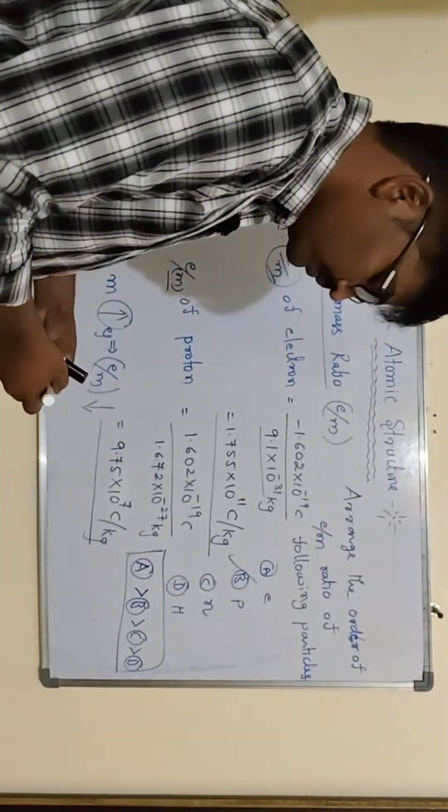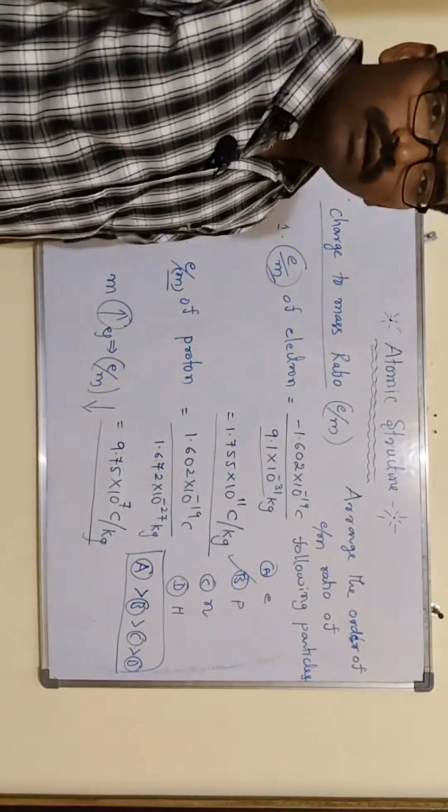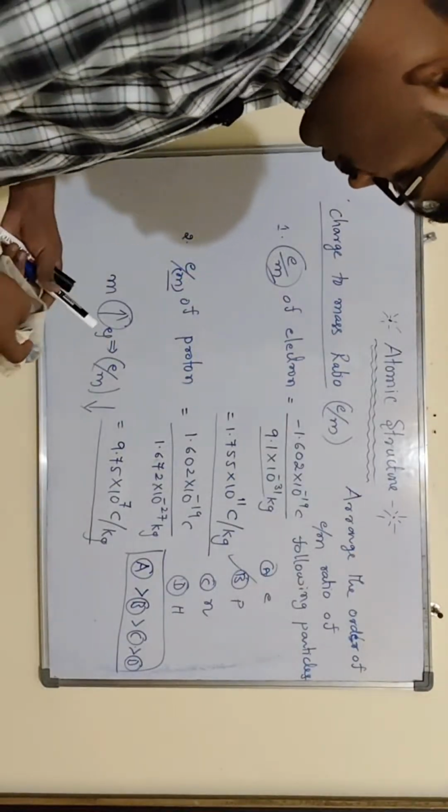So next we have to go for the atomic models. Whatever the atomic models are there, those atomic models we have to discuss.